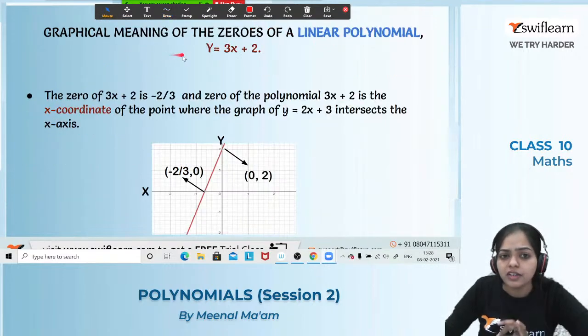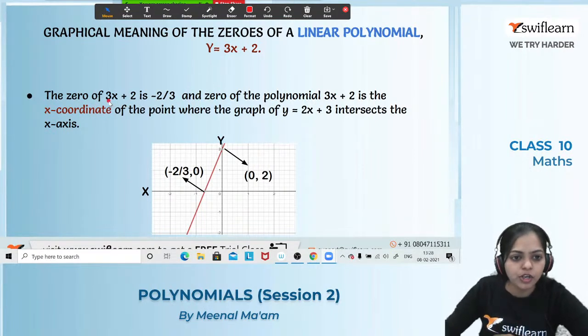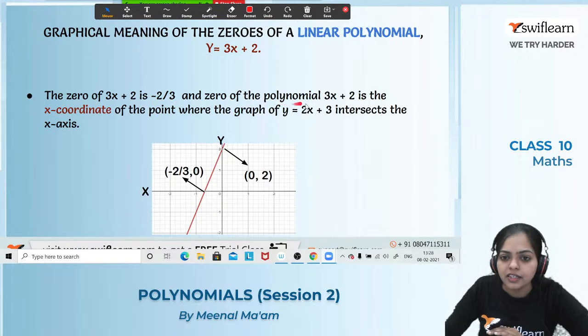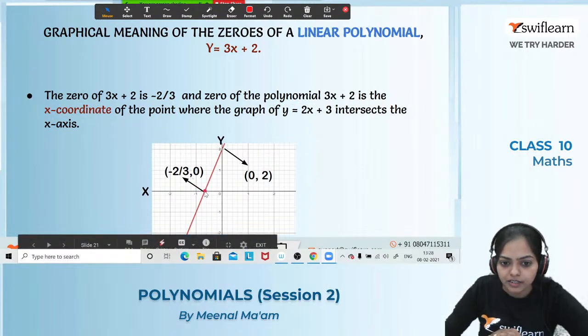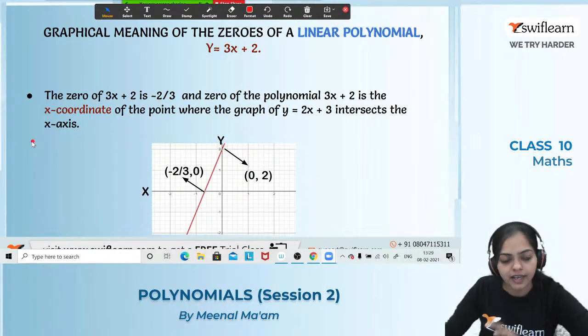So, what's the graphical meaning of a 0 of a linear polynomial? The 0 of 3x plus 2. Our linear polynomial is what? Y equals to 3x plus 2. And the 0 of 3x plus 2 is what? Minus 2 by 3. And the 0 of polynomial 3x plus 2 is the x coordinate of a point, this point, where the graph y equals to 2x plus 3 intersects the x-axis.